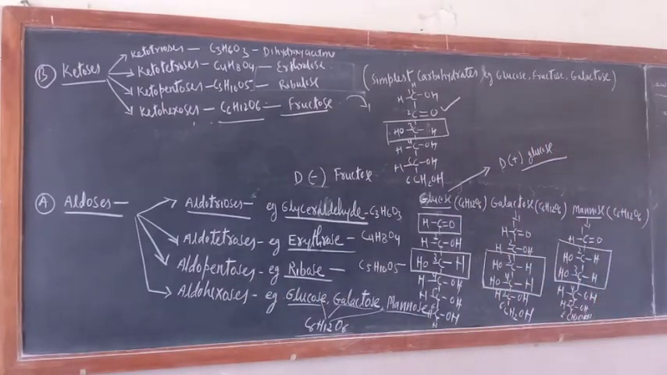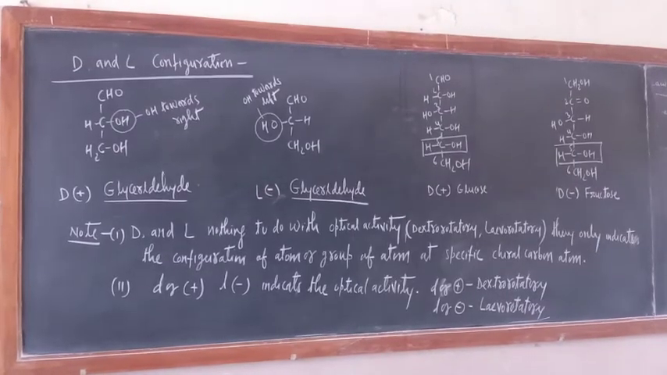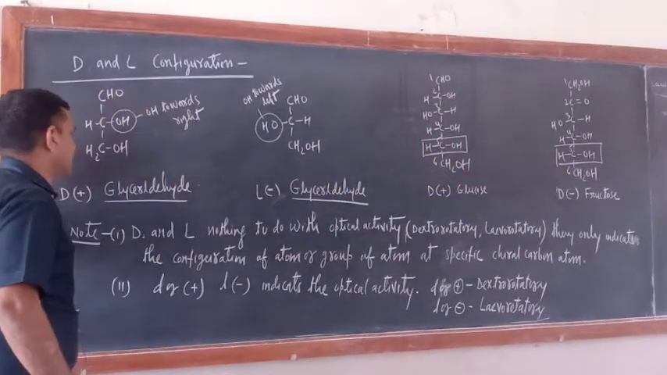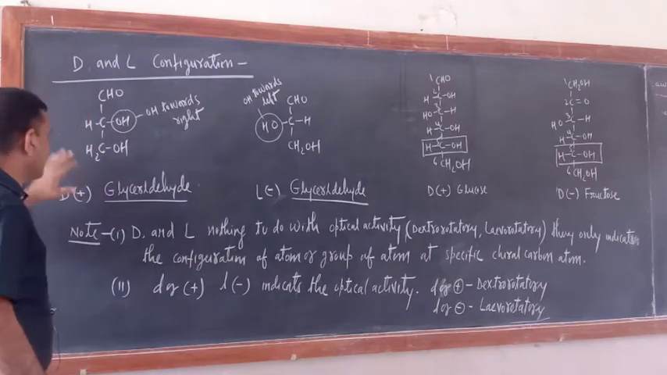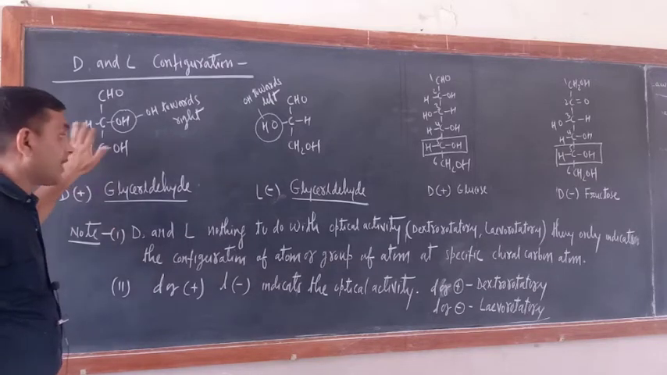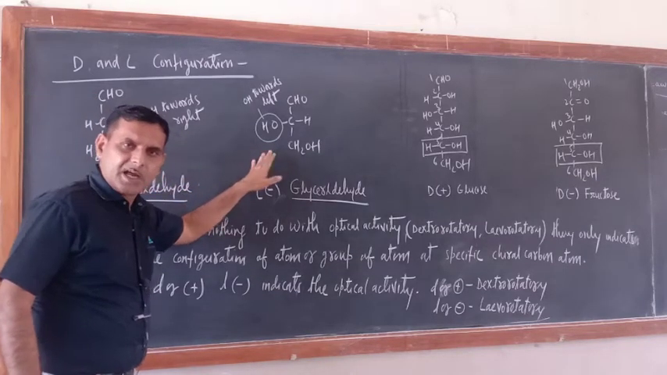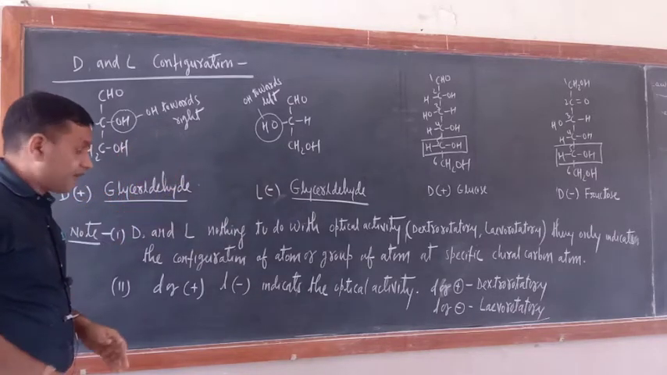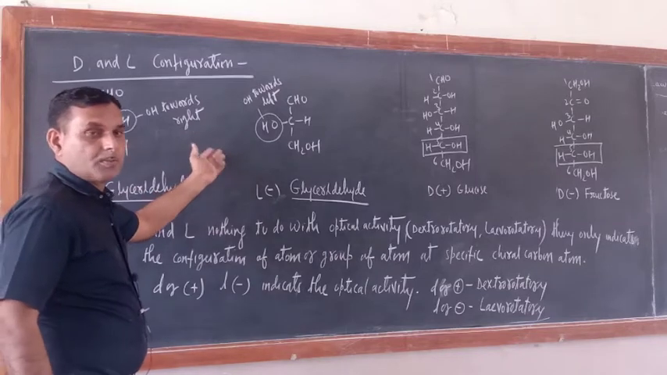So now I have to tell the DL configuration. Now I have to teach the D and L configuration. Remember here. What is the name of this compound? Glyceraldehyde. And what is this one? Glyceraldehyde. This is also glyceraldehyde only, but you can see a visible change in the structure of these two molecules. Just see here.